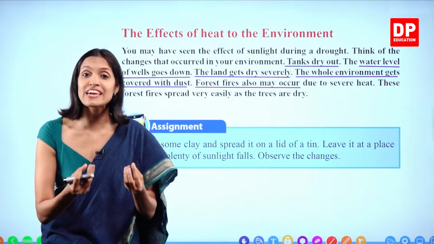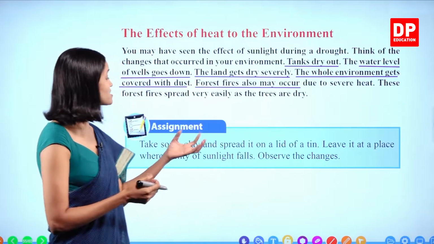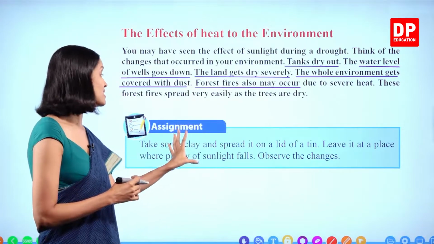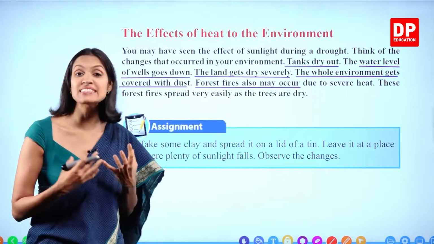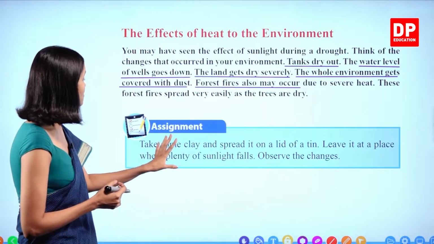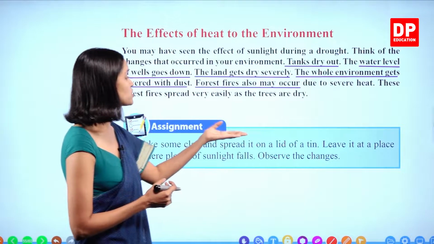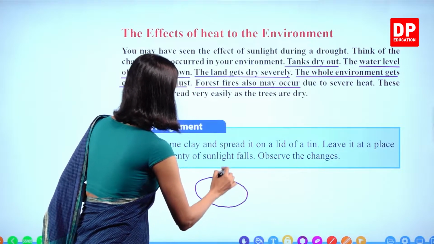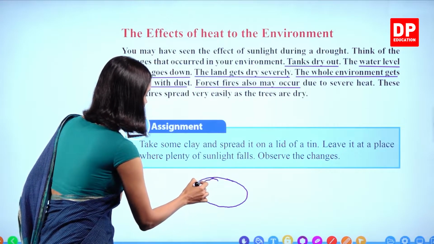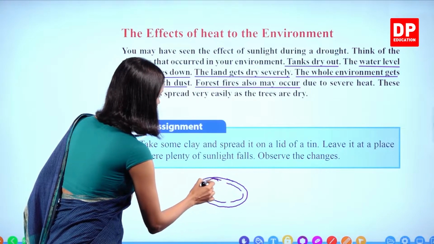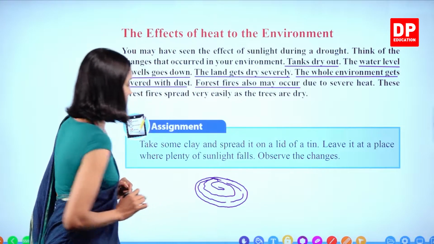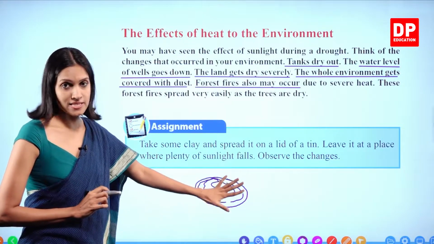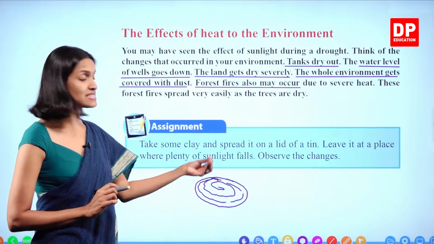Right? That is why clay is sticky. Because of the presence of water mixed with these clay soil particles, clay is very sticky. What we have to do is take some clay and spread it on the lid of a tin. You can take a biscuit tin lid and spread this clay on it like this. So it will be like a paste. You can mold it very easily because it is moist.